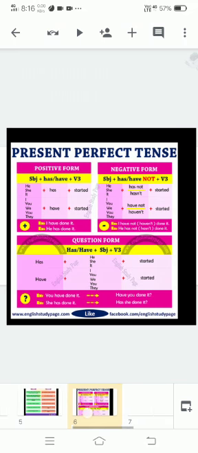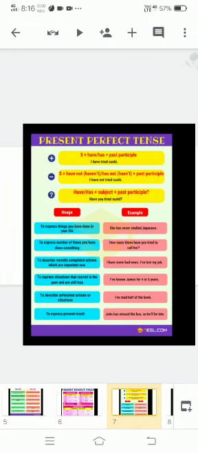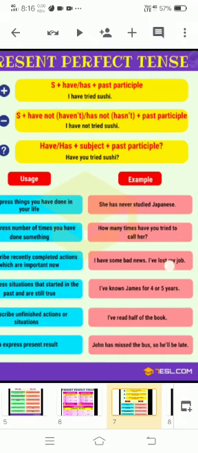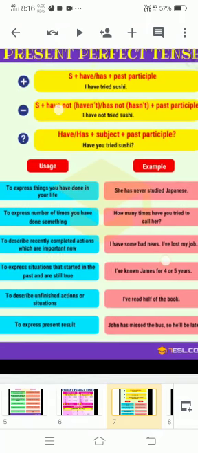Okay, so let's look at its uses and some of its examples. Okay, so uses and its examples you have here.